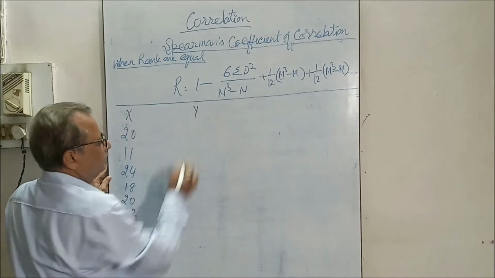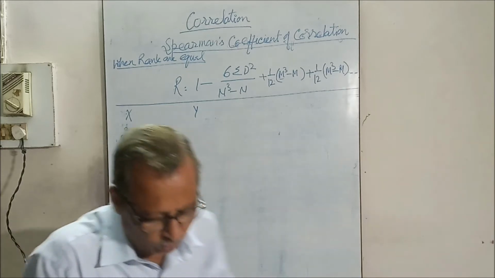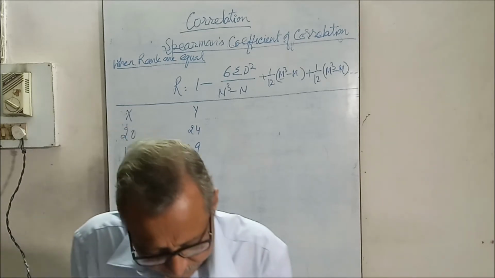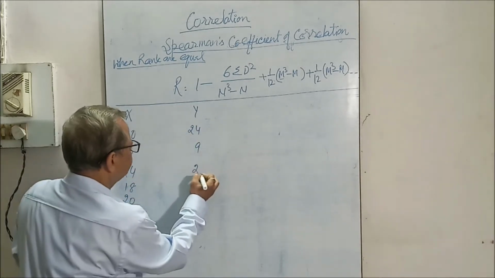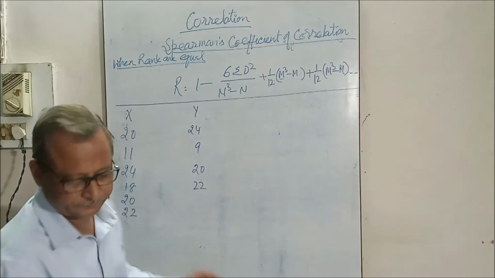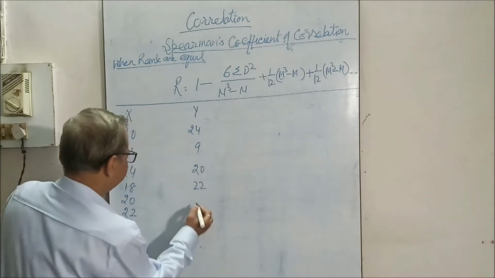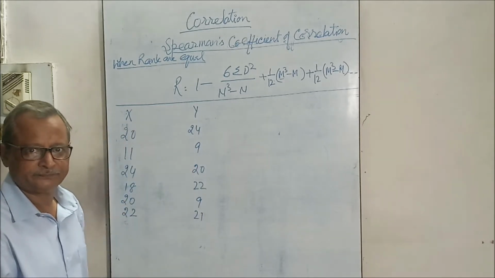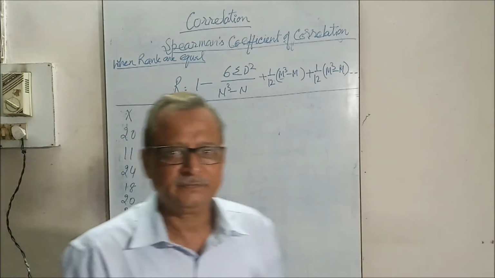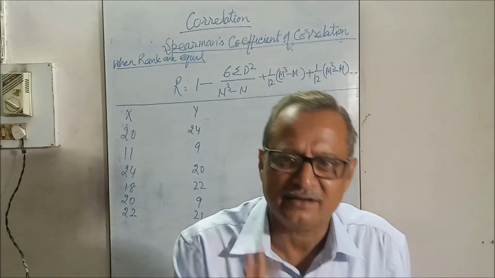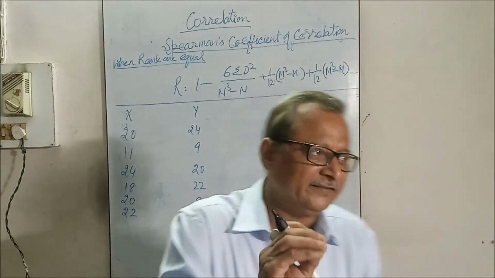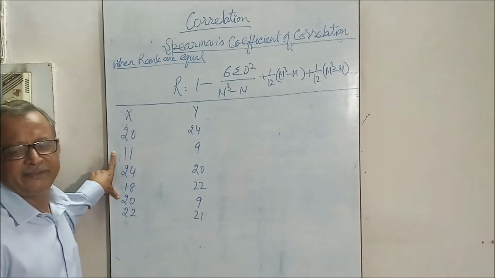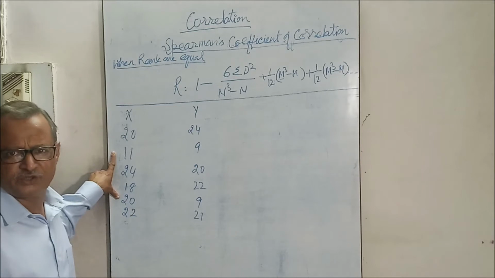Now the y variable: 24, 9, 20, 22, 9, 21. In this variable, 9 is repeating itself 2 times. Then how to give the rank? If they are given rank, they will get the same rank. So we will give them the average, because there is a slight difference between these rankings.